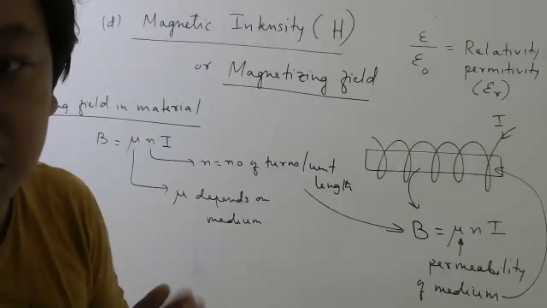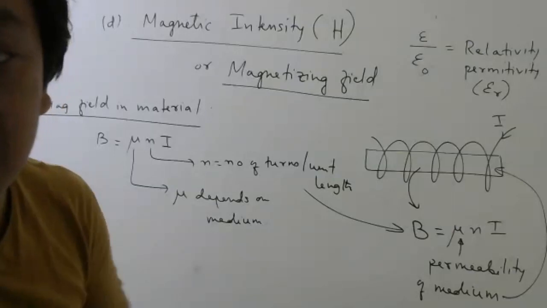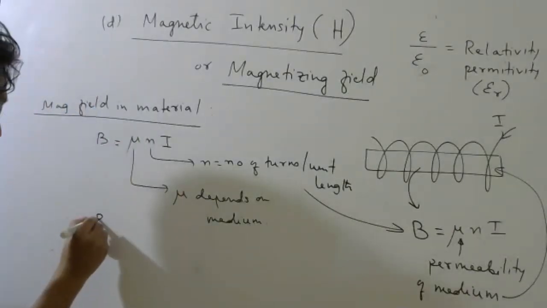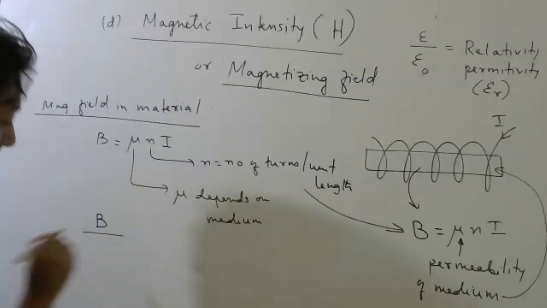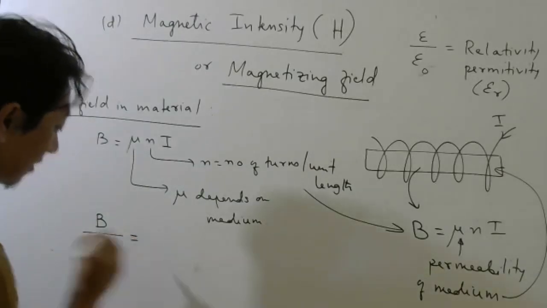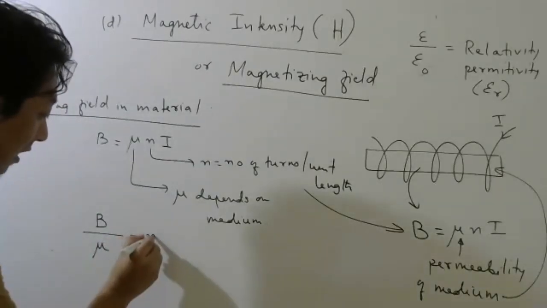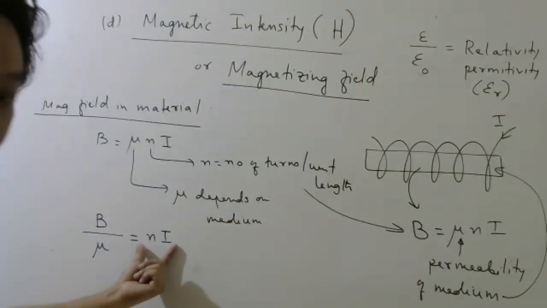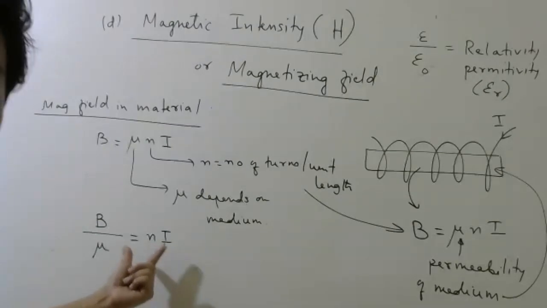I'm not interested to know what material is inside. In that case, what should I do? To make that quantity, I will divide this B by mu. Then whatever I get here will be n i. Understood?